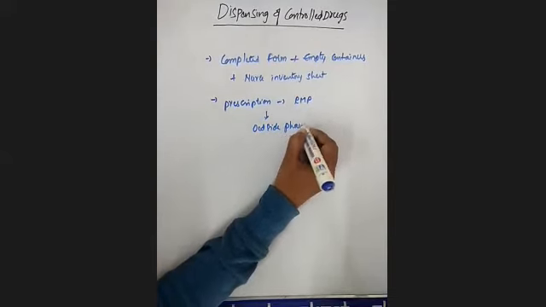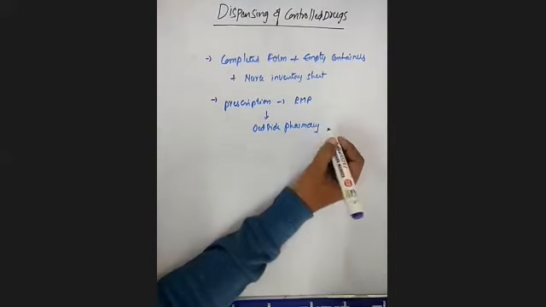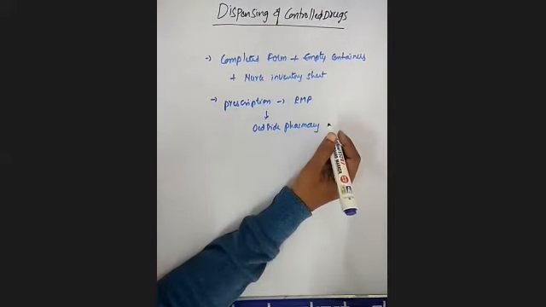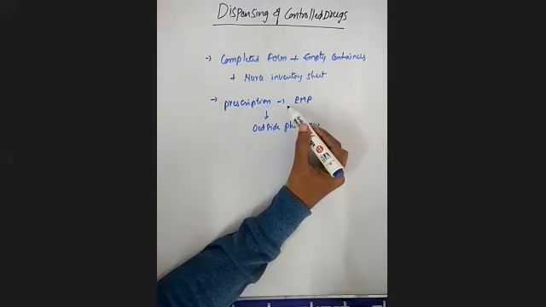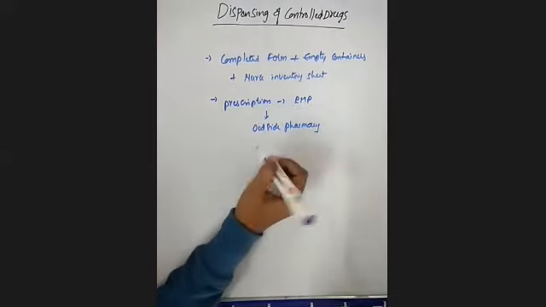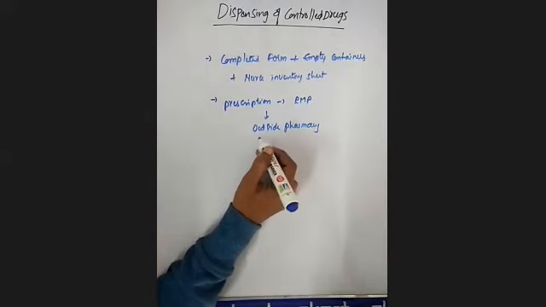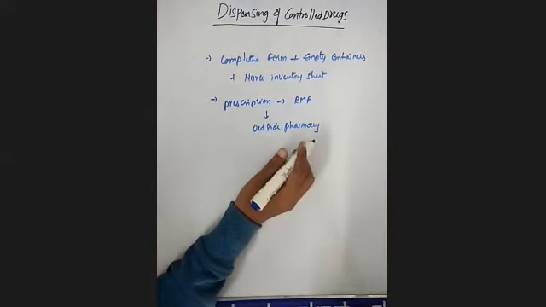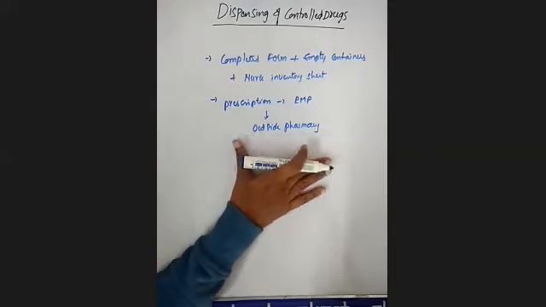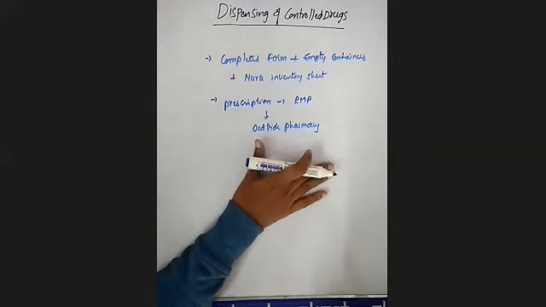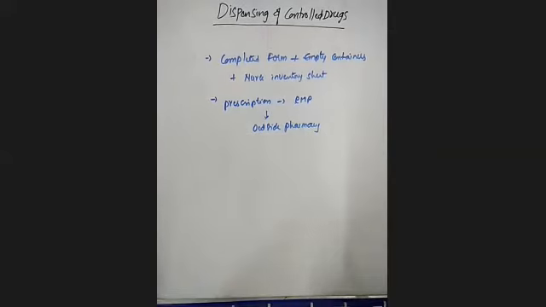Clear? That is compulsory. They should not take from the hospital pharmacy. If the prescription is signed by the registered medical practitioner, it permits the patient to purchase the drugs from outside the pharmacy also. This is the third thing you remember here regarding the dispensing of these controlled drugs.